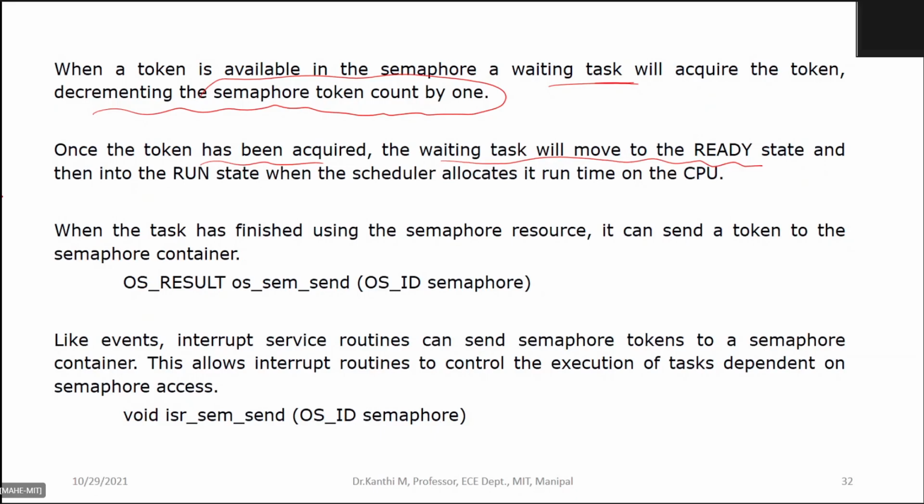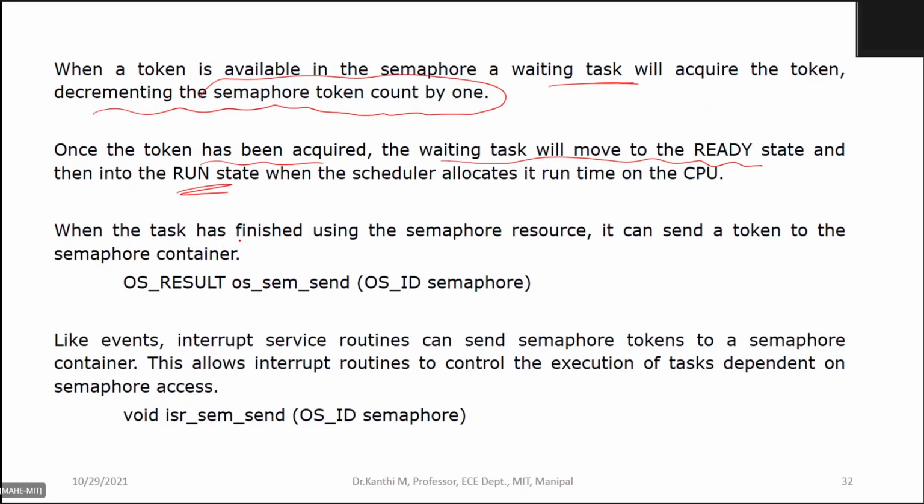As I have shown in the example before, to continue with the process, the token must be available. Once the token is acquired, the waiting task will move to the ready state and then run, because the semaphore is available.